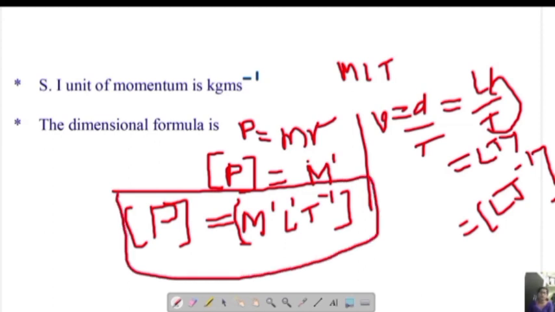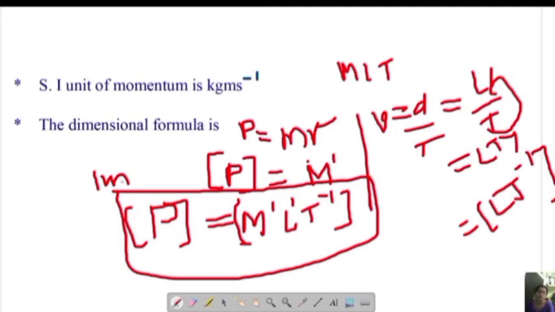For CET, they will ask you for 1 mark. There is a chance of asking, and this momentum concept is very important. Based on this, we will study the law of conservation of linear momentum in coming sessions. Now I hope you have understood the session on momentum and its definition, SI unit, and dimensional formula.